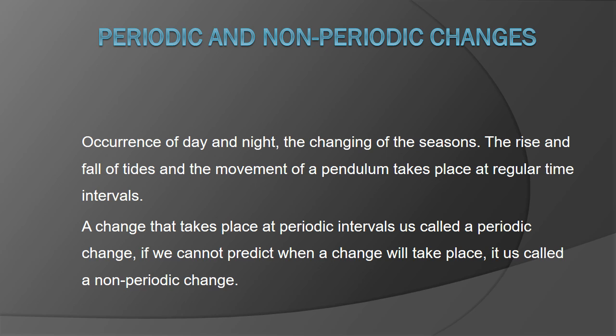If we cannot predict when the change will take place, it is called a non-periodic change. For example, we cannot predict exactly when rain will take place. The passing of vehicles on a road, the eruption of a volcano, and the opening or closing of a door are some more non-periodic changes.